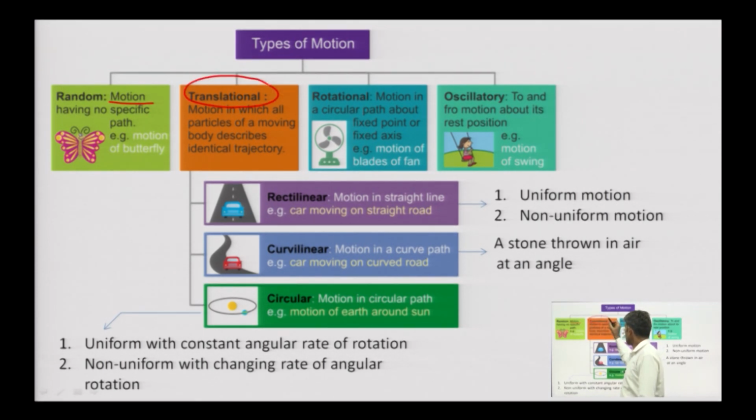Translation is one category: motion in which all particles of the body describe an identical trajectory.